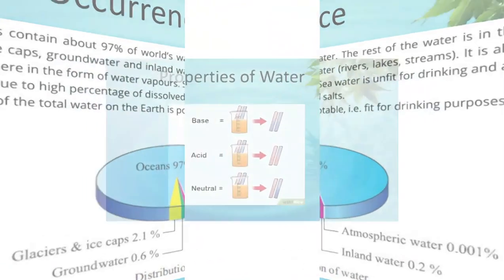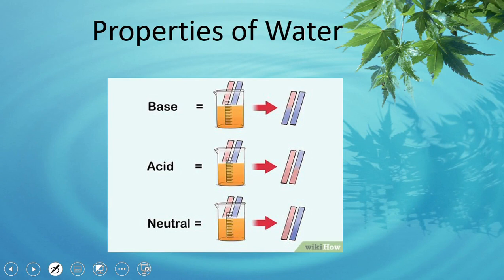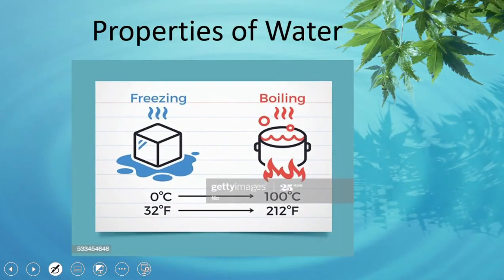Next is why water is so important and what are its properties. The first and very basic property of water is that it is neutral to litmus paper. It does not change the color of litmus paper. We know that bases and acids change the color of litmus paper, but water is neutral. We know the freezing point of water is 0 degrees Celsius and boiling point is 100 degrees Celsius. And water has maximum density at 4 degrees Celsius, which is 1 gram per centimeter cube.